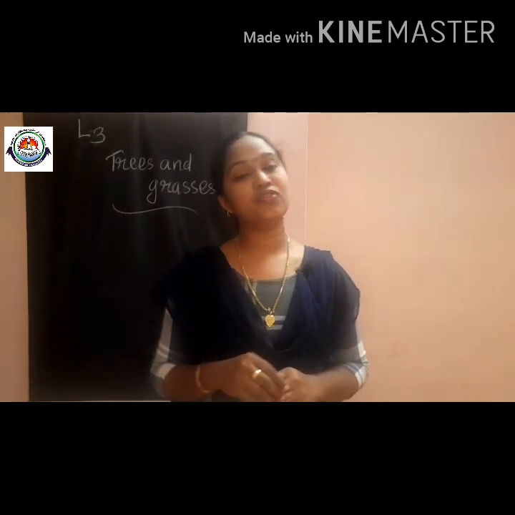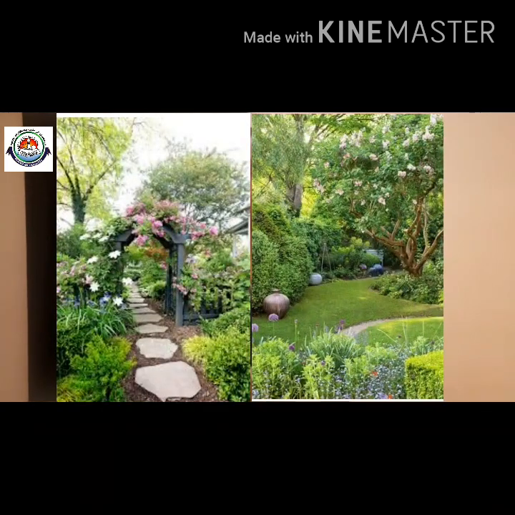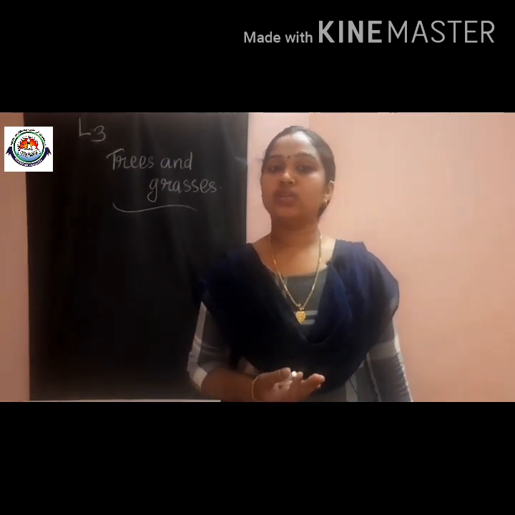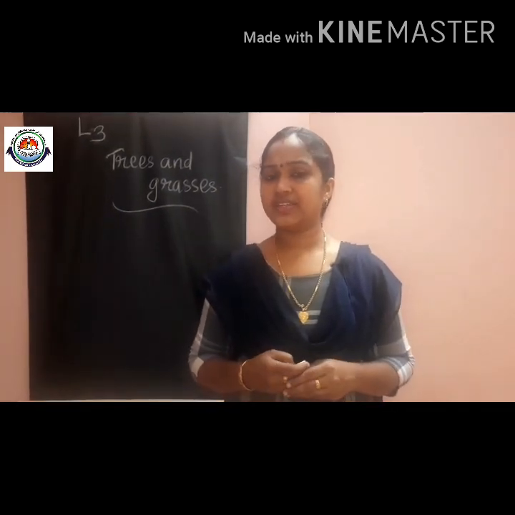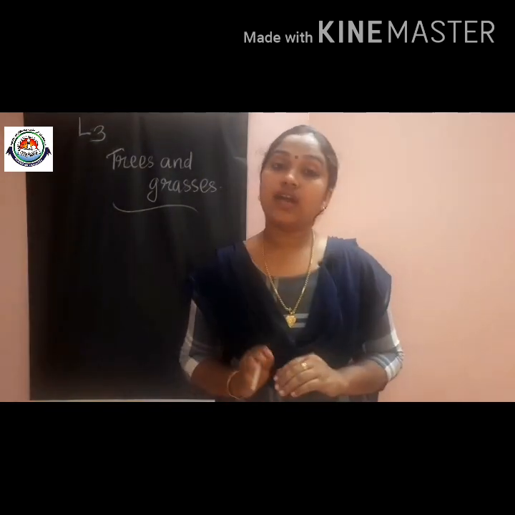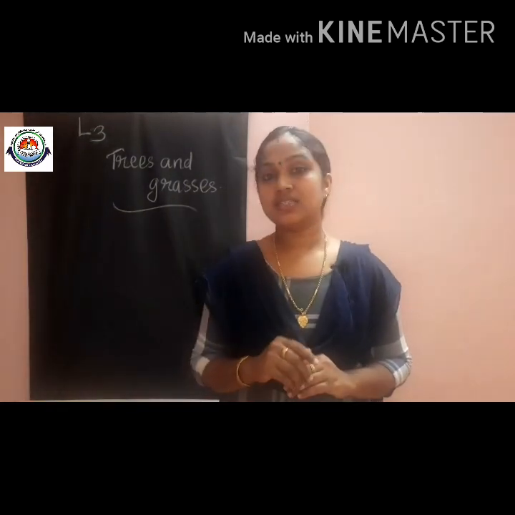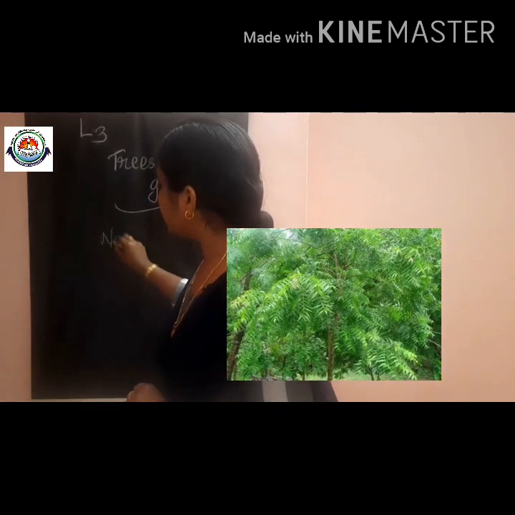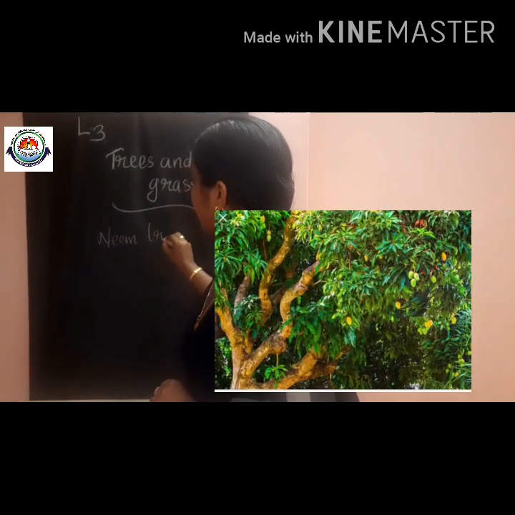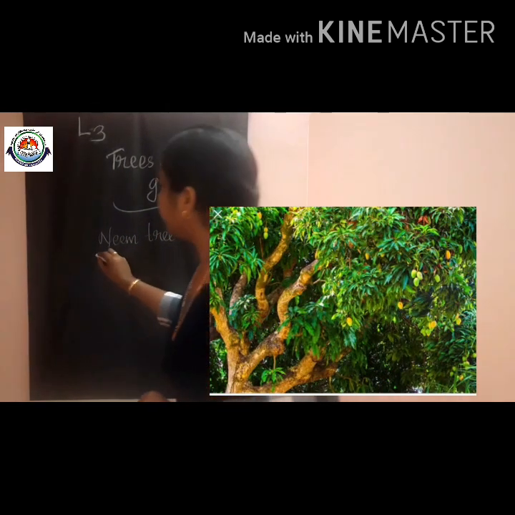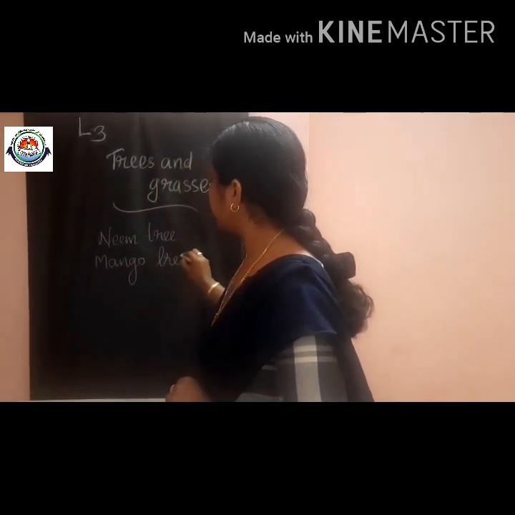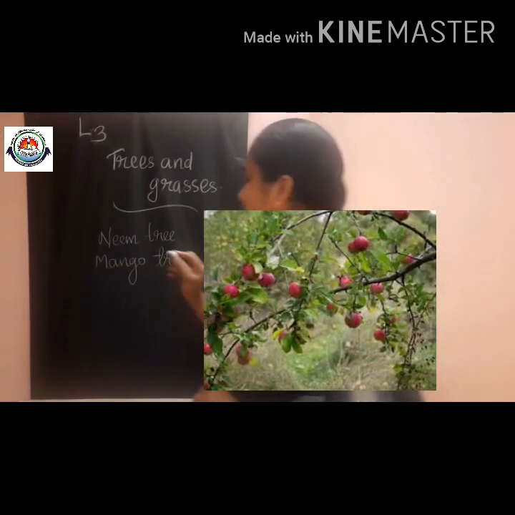Okay, just look at the picture of a garden, children. We saw many plants in the garden. You may not know the names of some plants which are very small, right? We can write the names of the big plants on the board. Which are they? Yes. First one was a neem tree. Then next, mango tree. Then apple tree, very good.